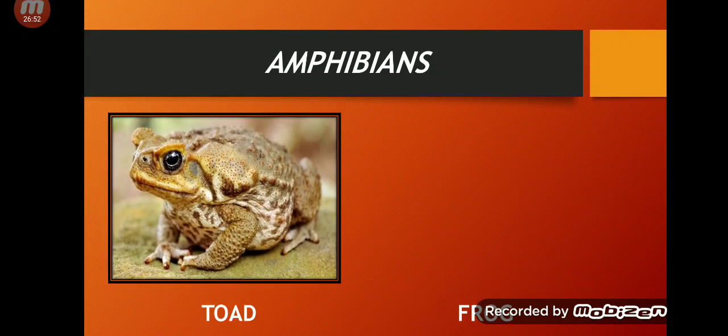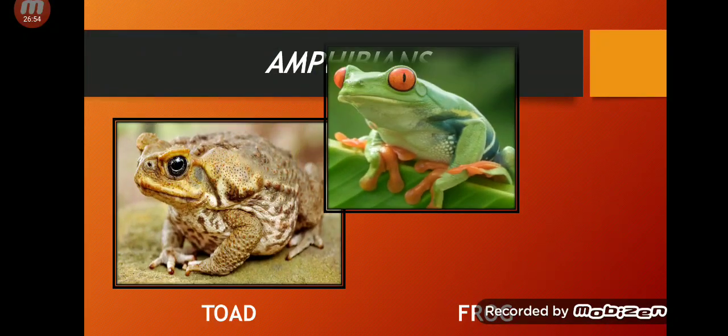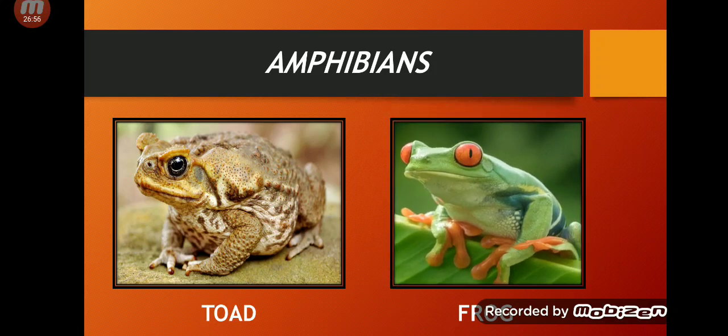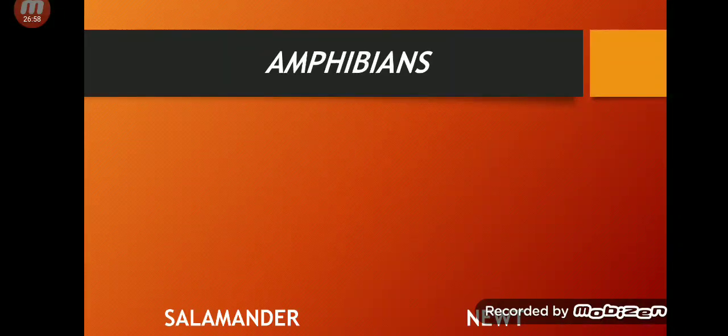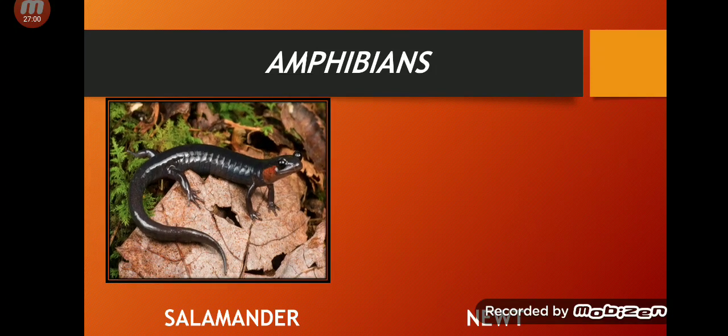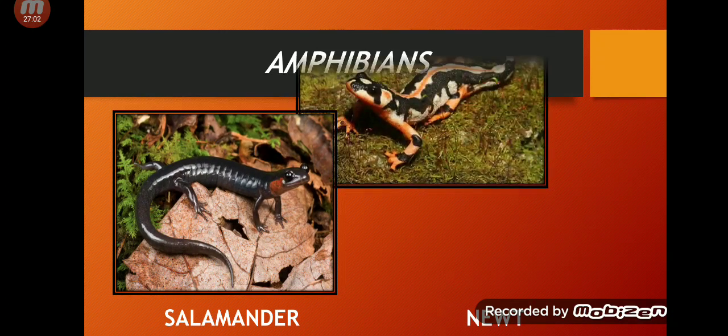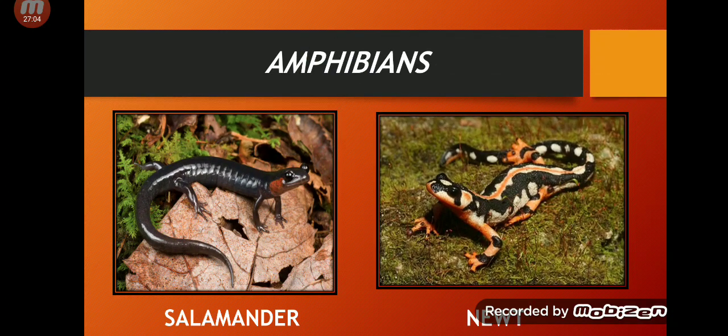So this is a picture of a toad, the fat one, and this is the picture of a frog, which is the smart one. Then we have salamander. Okay, then you have newt. These both look the same, but in the higher grades, you will study what the difference between them is and why they are classified into different groups, why they are called salamanders and newts, and why lizards are not included in amphibians.